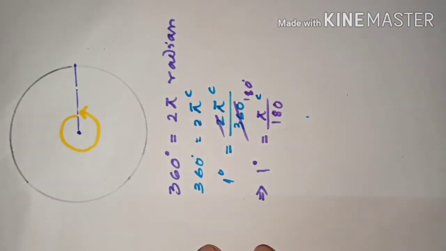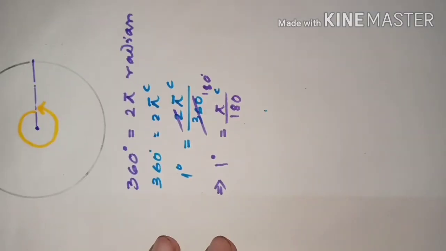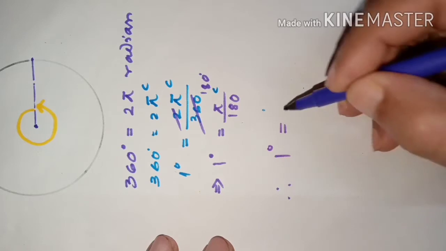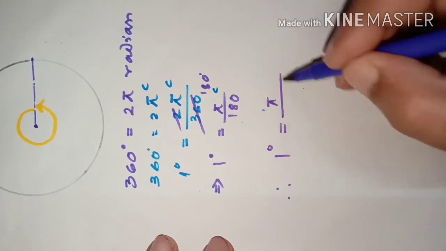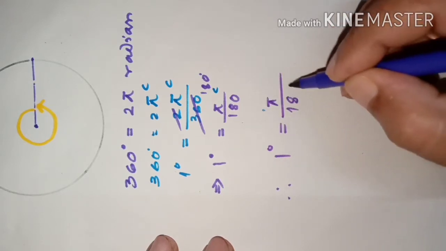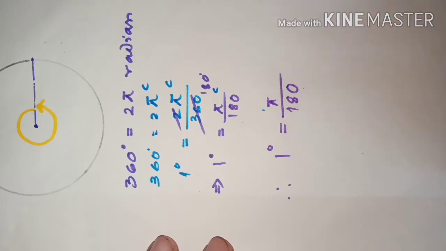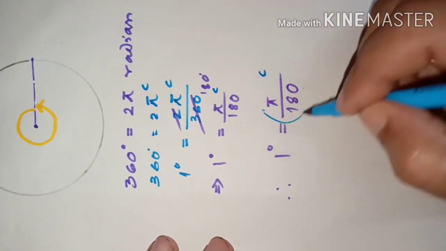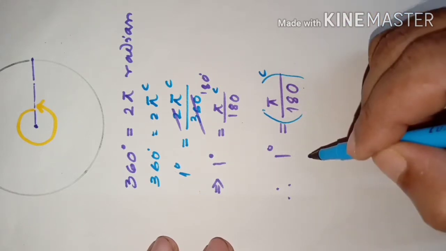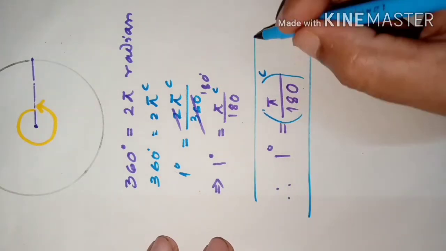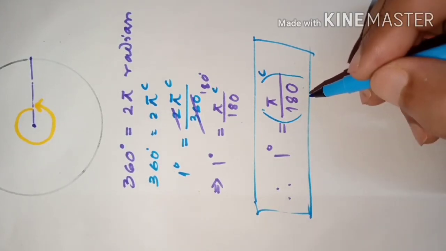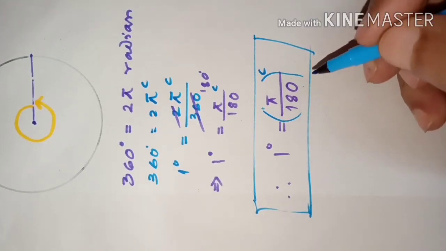Remember this. So we have, therefore, 1 degree is equal to pi by 180 radian. Radian symbol is this one. Like this you can keep. Okay. This is the relationship between degree and radian. So if degree is required to convert into radian, or radian into degree, we can convert easily.